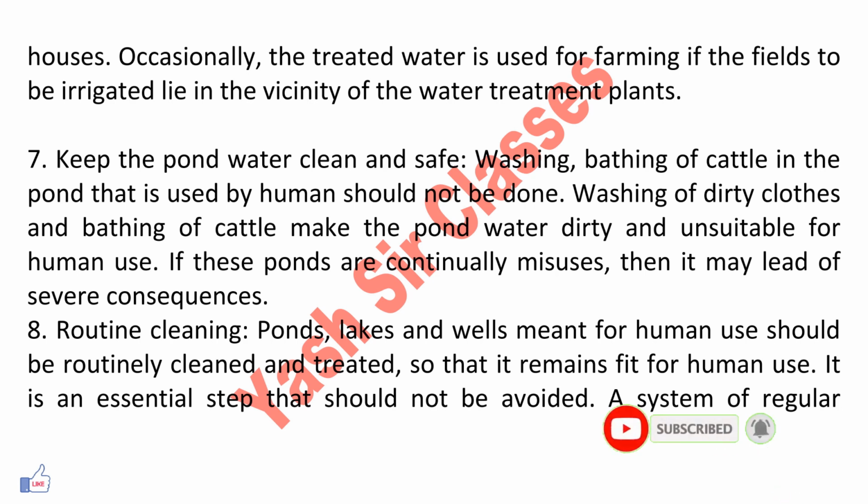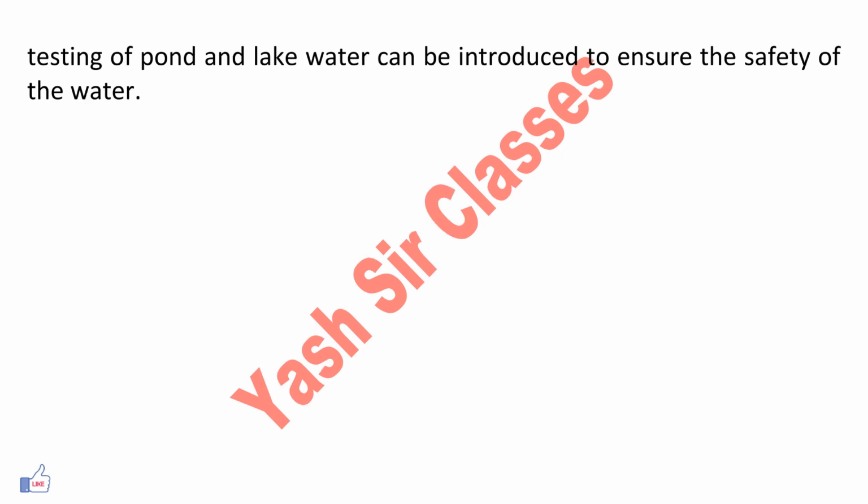8. Routine cleaning. Ponds, lakes, and wells meant for human use should be routinely cleaned and treated so that they remain fit for human use. It is an essential step that should not be avoided. A system of regular testing of pond and lake water can be introduced to ensure the safety of the water.